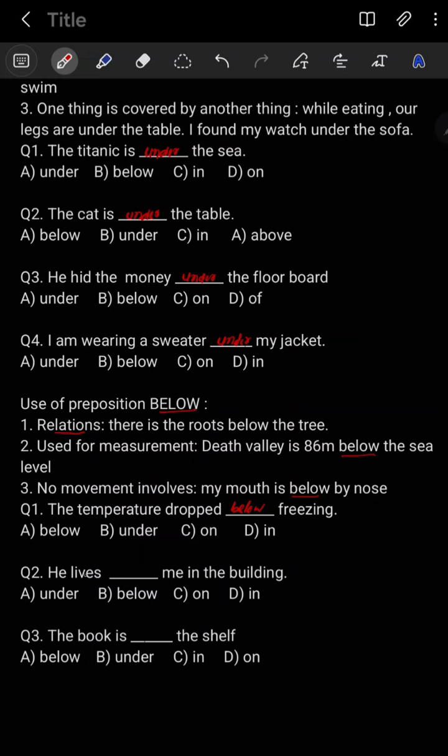Next, question number 2, he lives below me. There is no movement. He lives below me in the building. Question 3, the book is below the shelf. For the position, we have to use the preposition below.